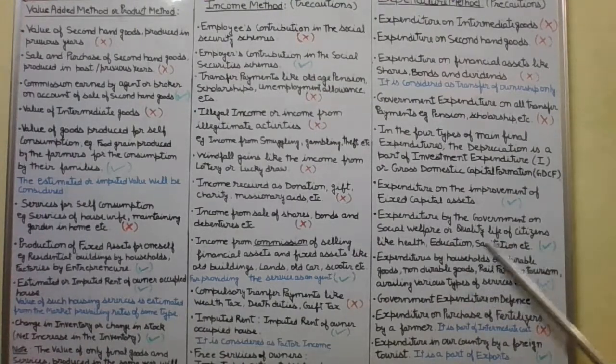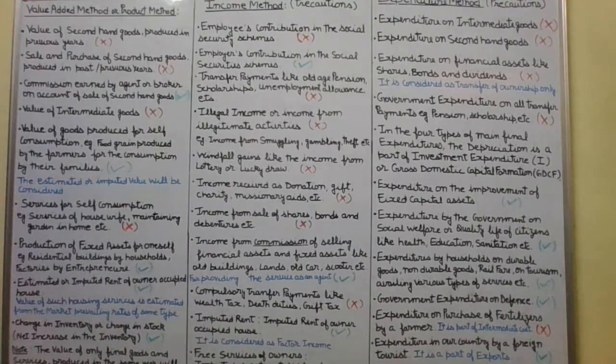That will be included because it is part of the private final consumption expenditure, that is C. And we generally consider that the main share in C, the private final consumption expenditure, comes from individuals and households.